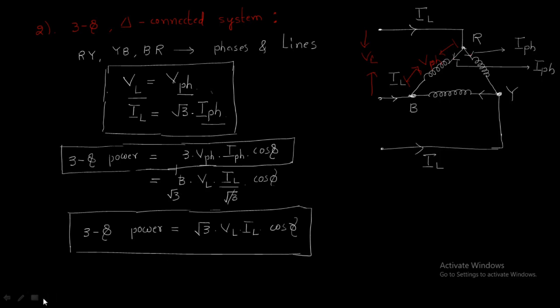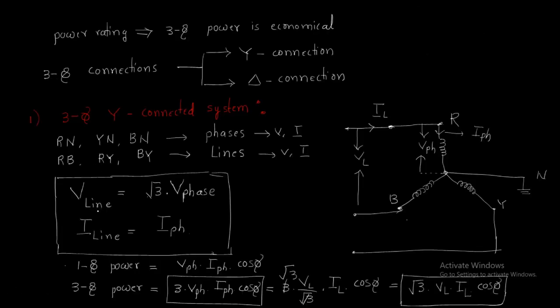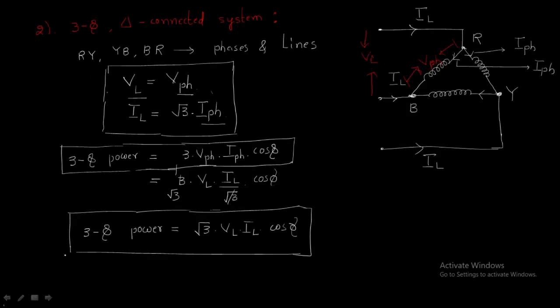If you compare both star connected and delta connected systems, in the star connected system line voltage is root 3 times phase voltage, but line current and phase current are the same. In the delta connected system, line voltage and phase voltage are the same, but line current equals root 3 times phase current. What about power?